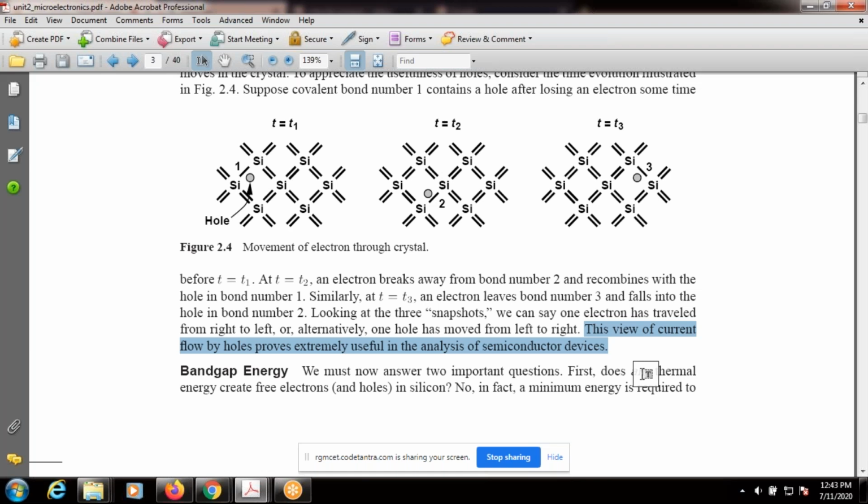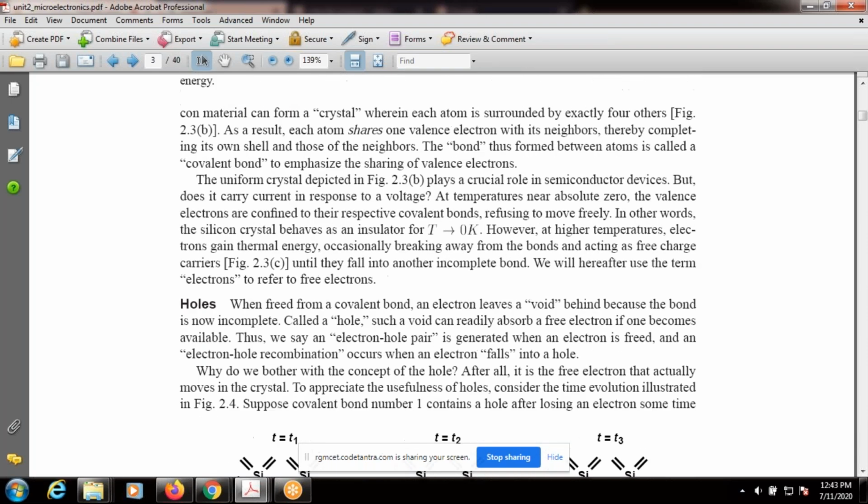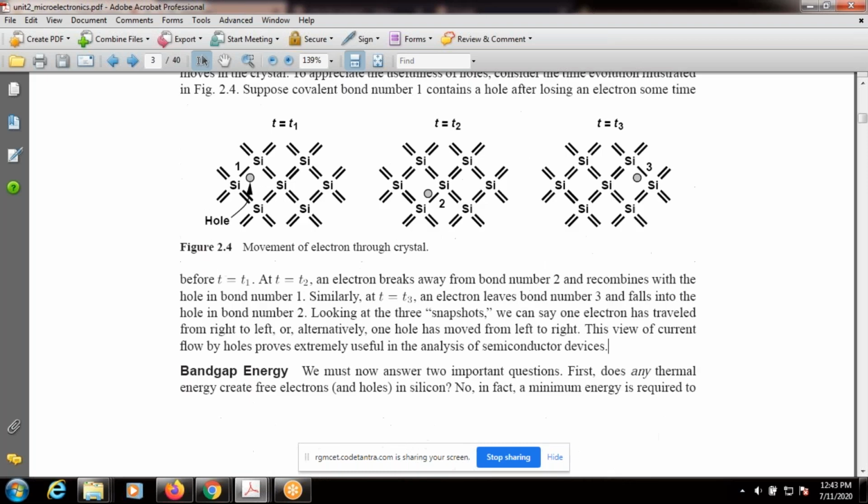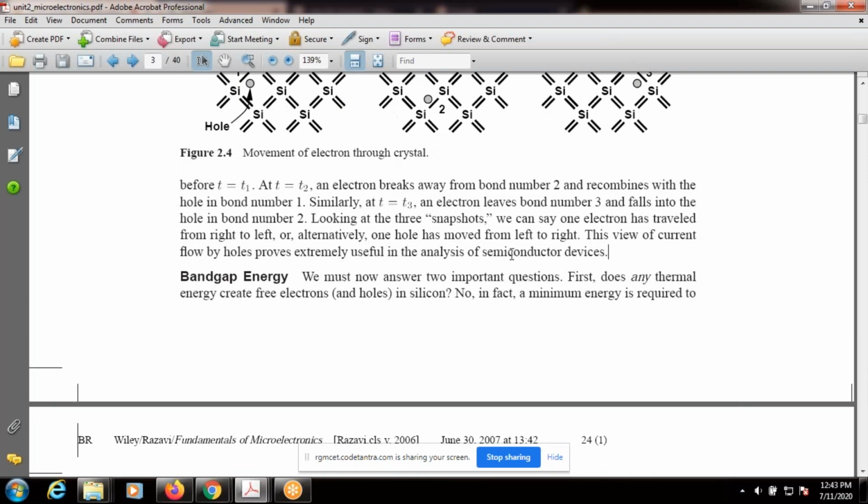So especially in semiconductors, the current is generated from the movement of holes as well as the movement of electrons. Mainly concentrate on semiconductors, not the remaining materials. Especially in semiconductors, the current results from electrons as well as holes.